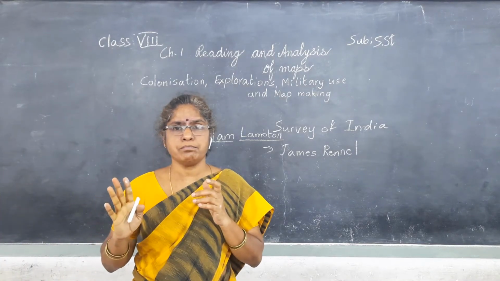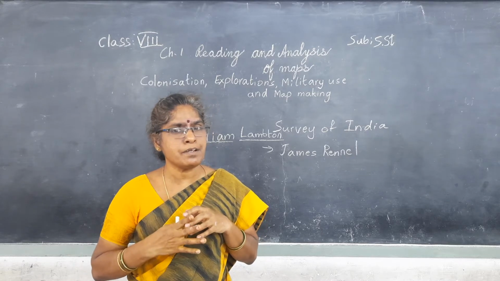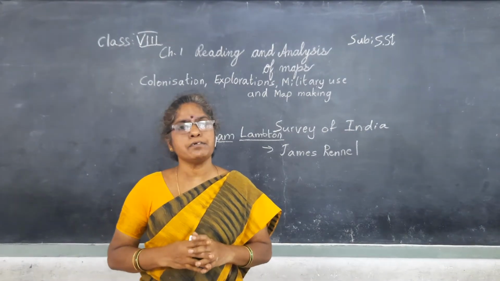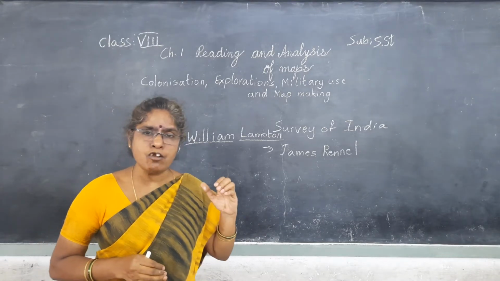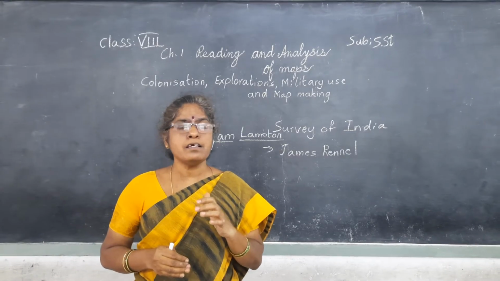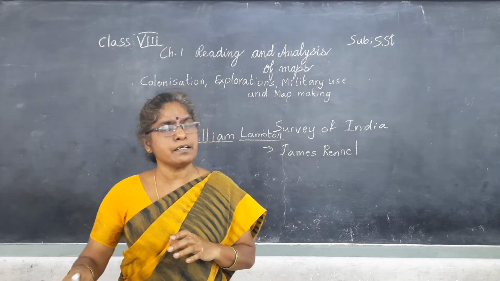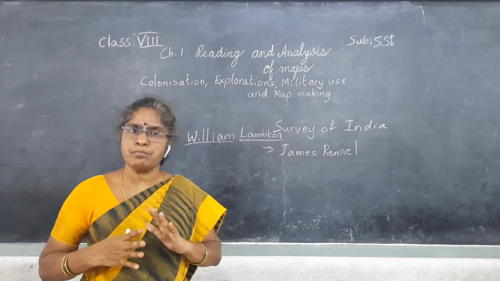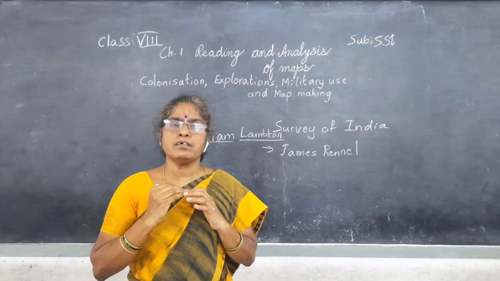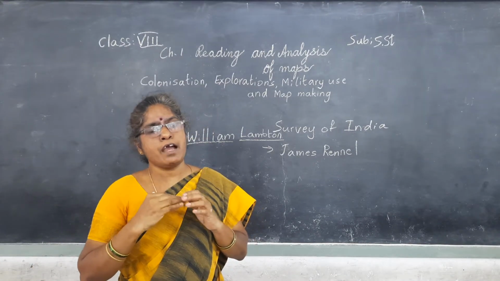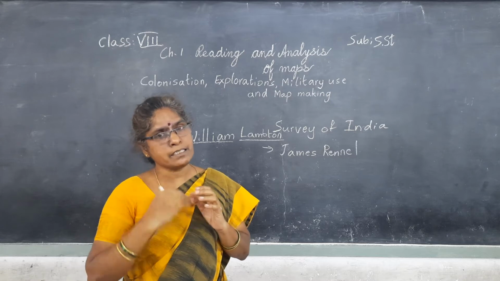Previously we called that Madras only. From Chennai he started, because all the heights of the places are calculated and measured by mean sea level. So he started from Chennai, and he scientifically calculated all the heights of the places.